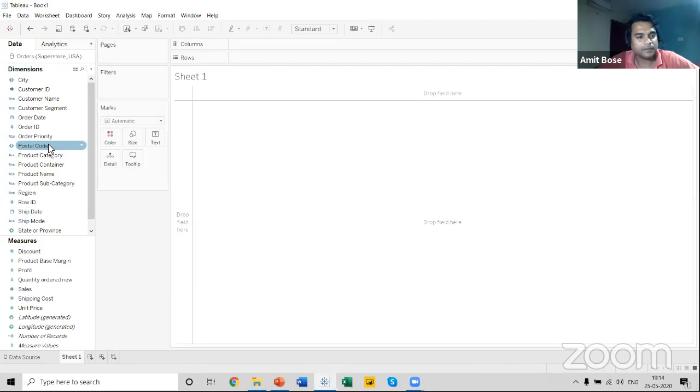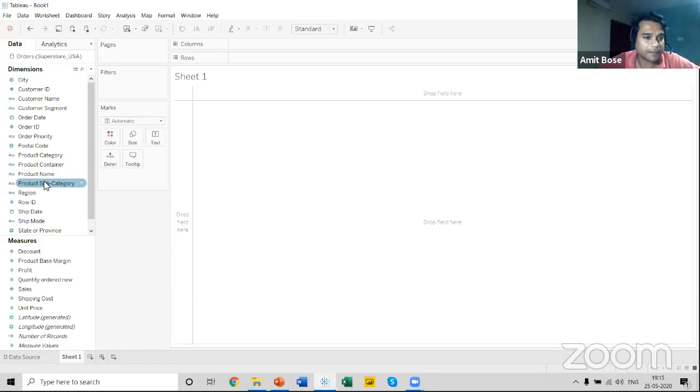Now, suppose I want to sort my data in my graph. Before I show you this example, I also explained last session the ways you can drag or use the measures and dimension pills for your report. I told you drag and drop, point and click, and double click, right? Now, let me show you a small example.